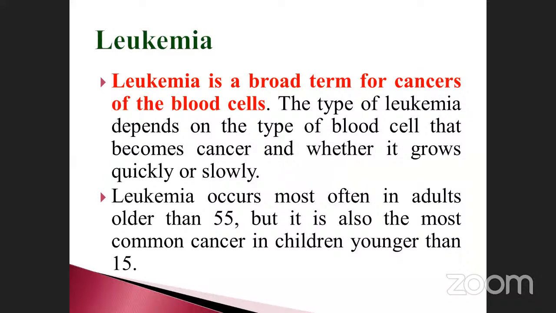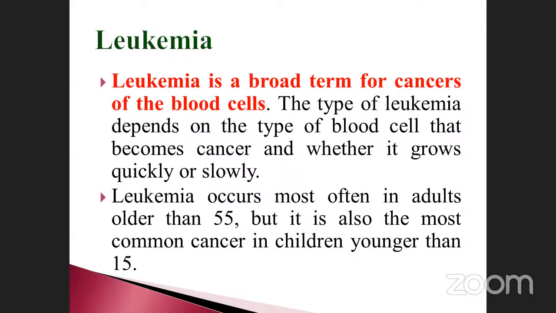For the next one, leukemia. It is also a very, very important one. Leukemia is otherwise called blood cancer. What is meant by blood cancer? A mutation takes place in the blood cells, particularly WBC, white blood corpuscles. Leukemia is a broad term for cancers of the blood cells, any part of the blood. The type of leukemia depends on the type of blood cell that becomes cancerous, and whether it grows quickly or slowly.